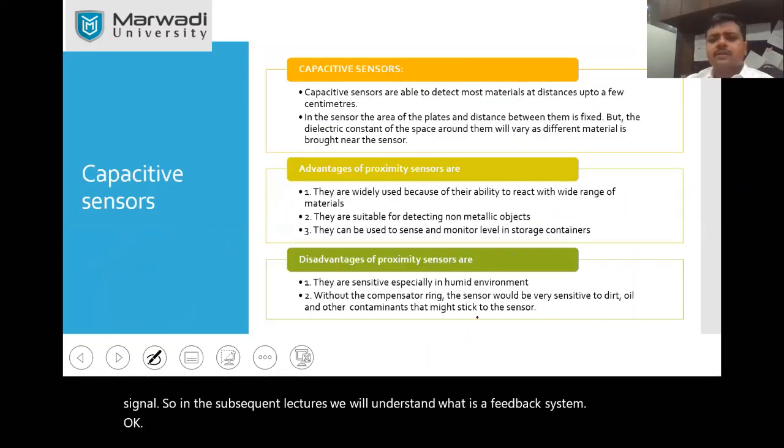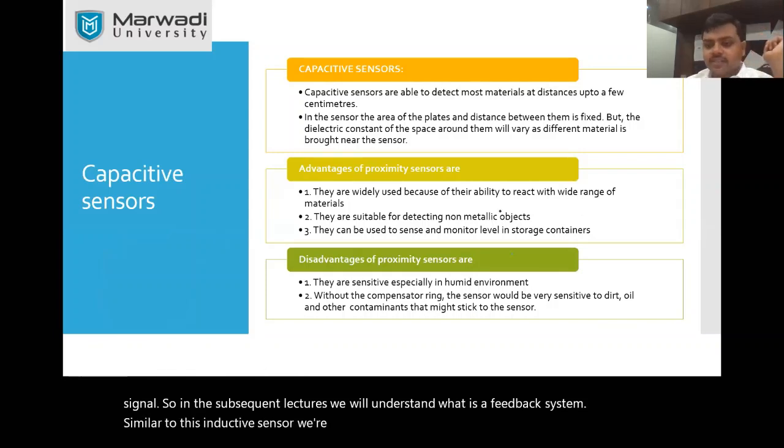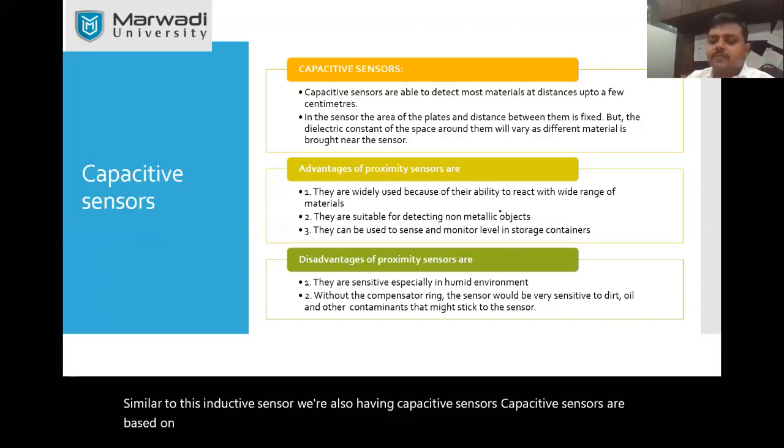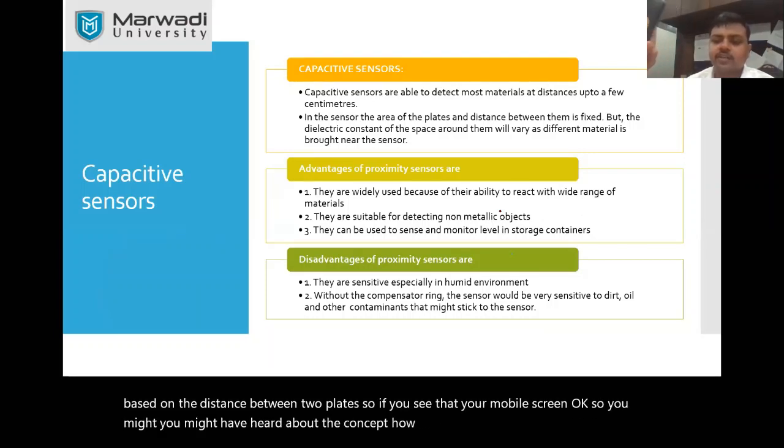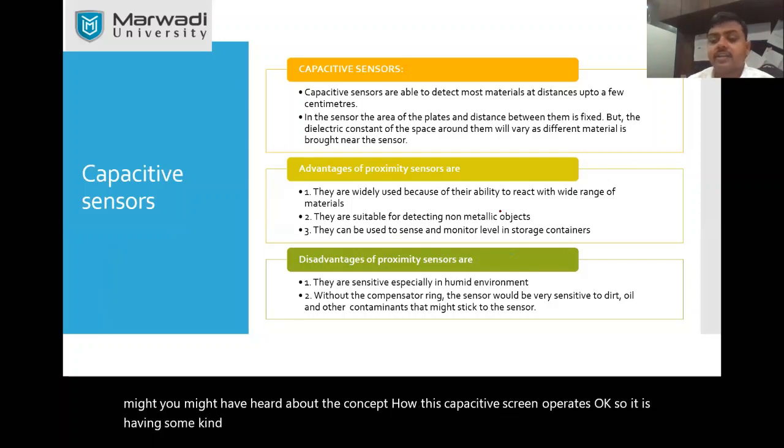Similar to this inductive sensor, we also have capacitive sensors. Capacitive sensors are based on the distance between two plates. If you see your mobile screen, you might have heard about how a capacitive screen operates. It has capacitive sensors and it detects the tap of your finger.